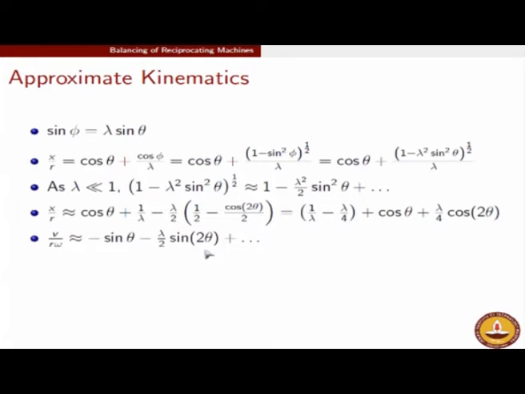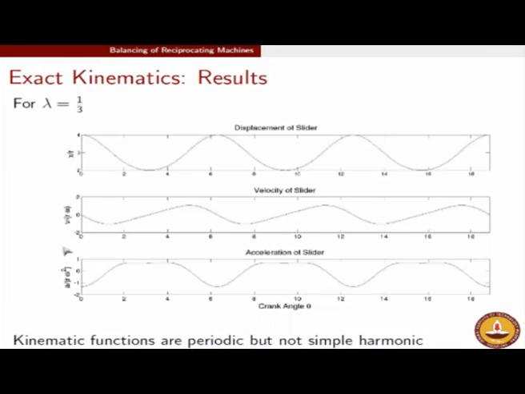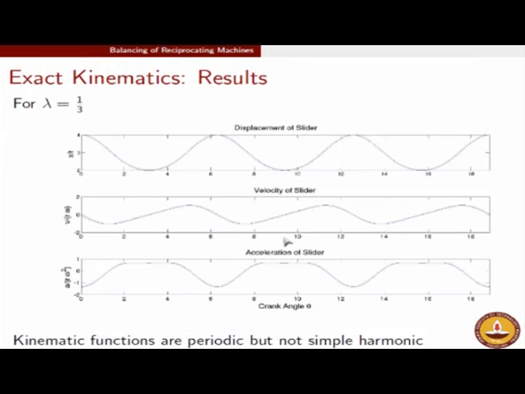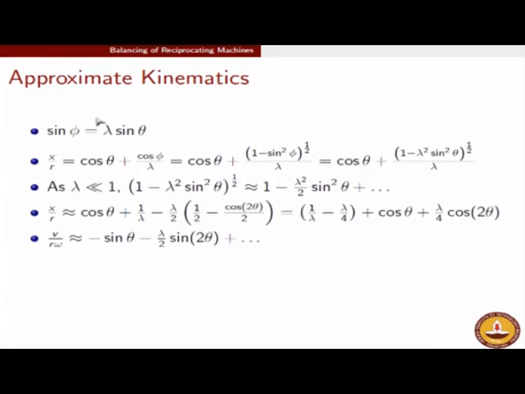So it is expected that the average value of V will be 0, which is what you had seen in this plot. It is also expected that this will start showing some characteristics which make it different from a pure sin theta or cosine theta plot. That was also observed here. Whereas the displacement looked like a cosine plot, this showed a reasonable deviation from the sine plot, simply because you now have a 1 by 3 component of the second harmonic sitting in your expression.